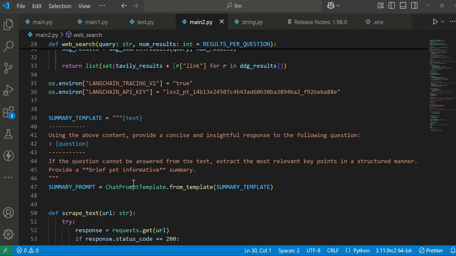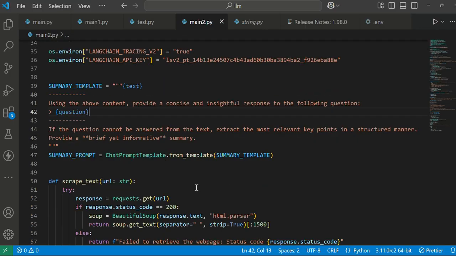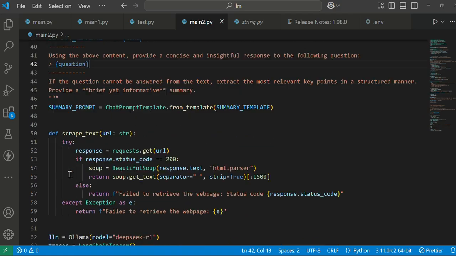What we are doing here is avoiding hallucination in our algorithm, by saying that if any question cannot be answered from the text, extract the most relevant key points. Nothing but we are extracting only the relevant key points, and not to over-create based on the input. This was the template, and finally we are passing it to the ChatPromptTemplate.